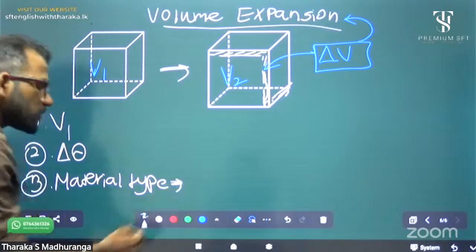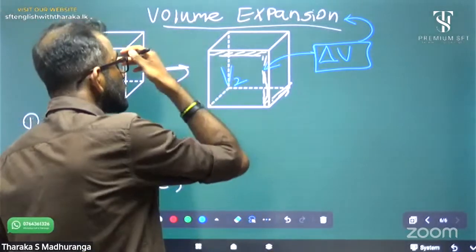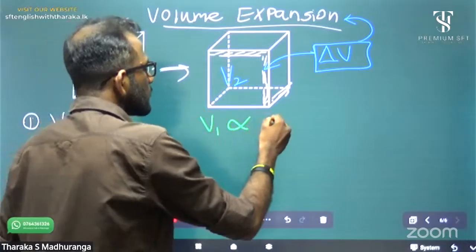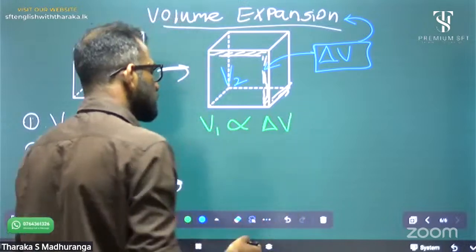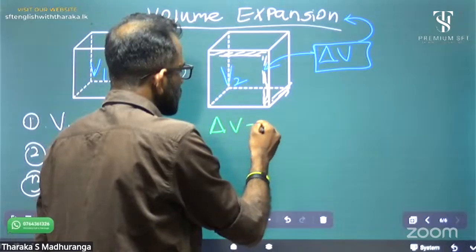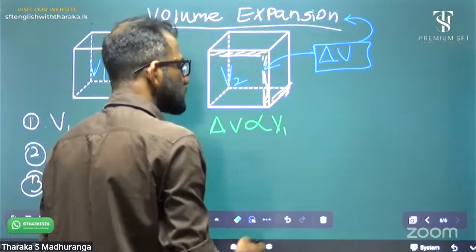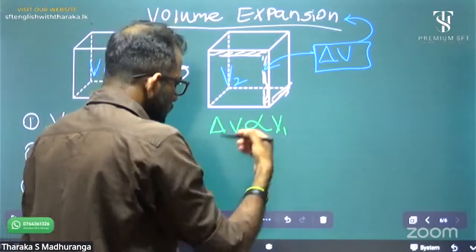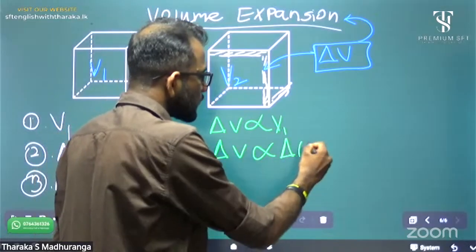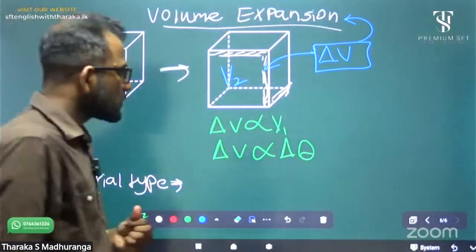As we discussed previously, for volume expansion also, when initial volume increases, delta V increases, therefore it is directly proportional. Delta V is directly proportional to initial volume V1, as well as to temperature difference, because when the temperature difference increases, delta V increases.